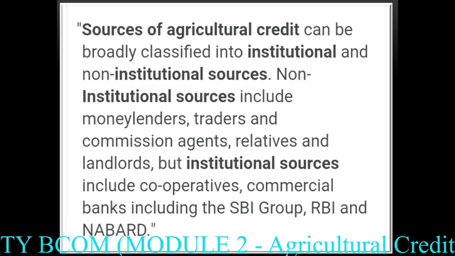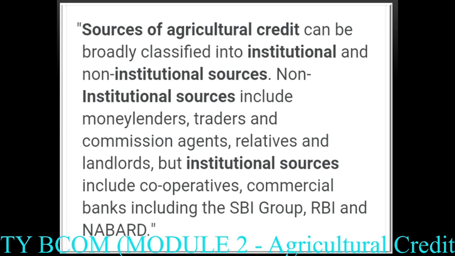Next topic is the various sources of agricultural credit. From where are these farmers getting the agricultural finance? There are two sources of agricultural finance. First is the institutional source and the second one is the non-institutional source. Institutional source is also called the organized sector, and the non-institutional source is also called the non-organized sector.